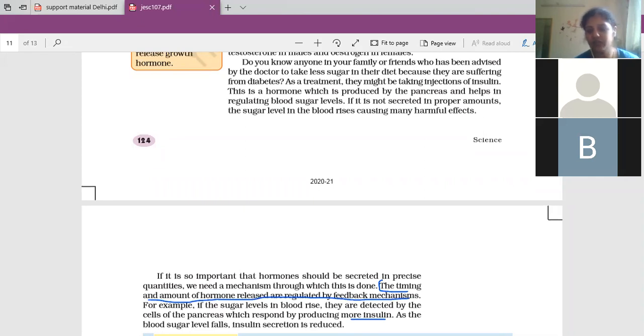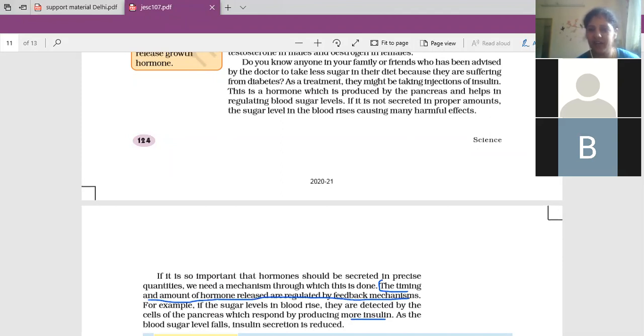The ovary present in the female body secretes the estrogen hormone, mainly estrogen. Progesterone is also there, but estrogen is secreted by the ovary, and its function is to control the development of secondary sexual characters in women. The menstrual phase, controlling the menstrual cycle, and the pregnancy part are also under the control of estrogen. That is the function of the ovaries and testes.